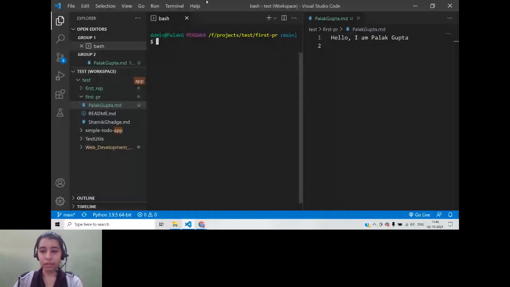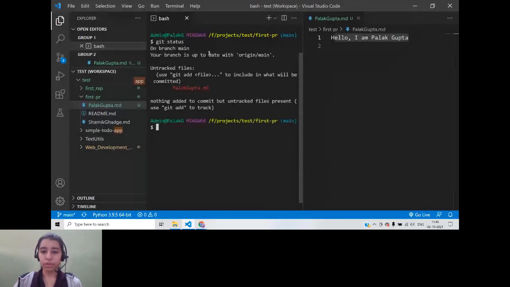So after you are done doing this, now let me tell you, currently the changes are not being tracked by Git because we have not added this. If you check the status, git status is another command that is used for checking. What will git status do? Git status will basically tell you about your files and folders, whether something has been changed, whether something has been committed, whether there are any new changes. So as of now, I created a palakgupta.md. So you can see untracked files. I told you Git is not currently tracking them. Git will start tracking those files after you add it.